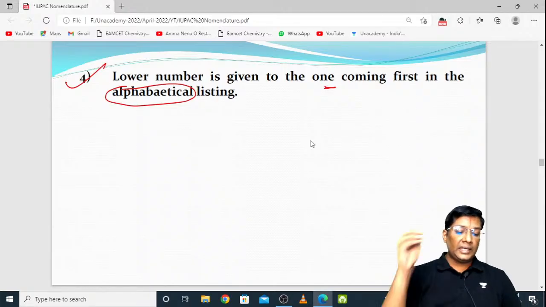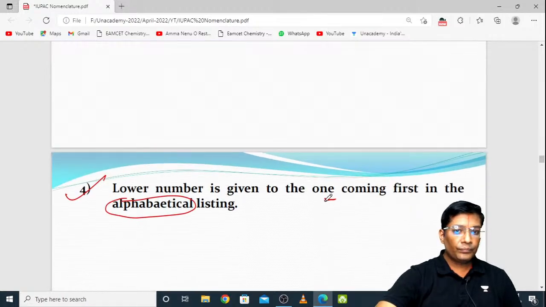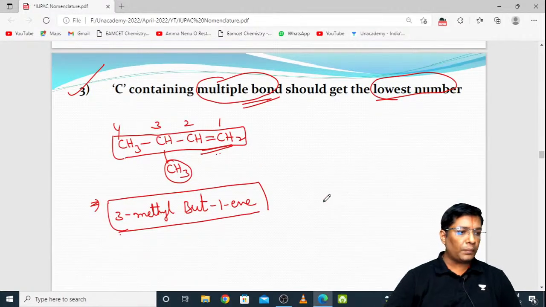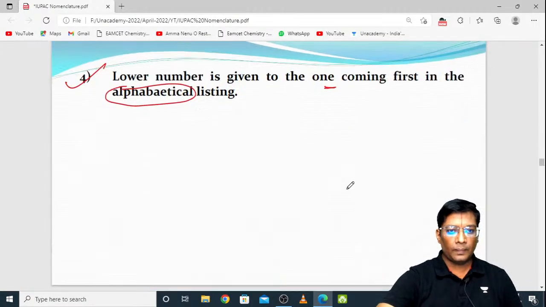In the alphabetical listing, whichever comes first should be given the priority. Revathi, 4-methyl butene is not correct. Where is the 4-methyl? There is no 4-methyl. 3 is having a methyl group. So 3-methyl. Yeah, good. Very good.